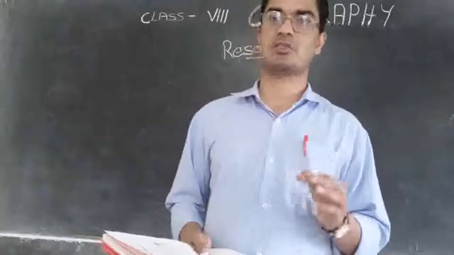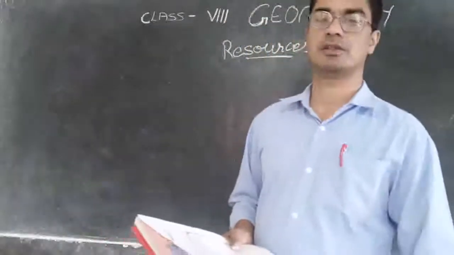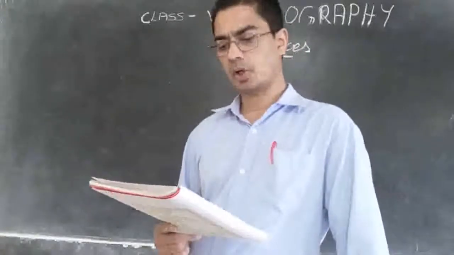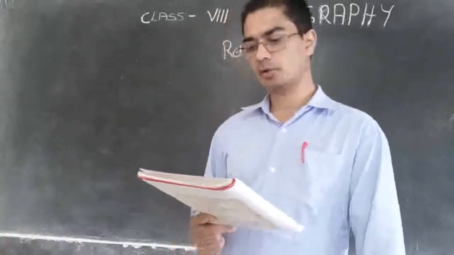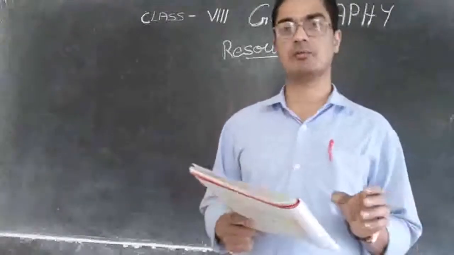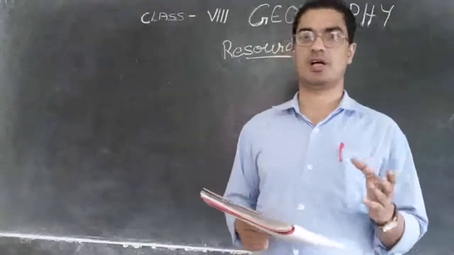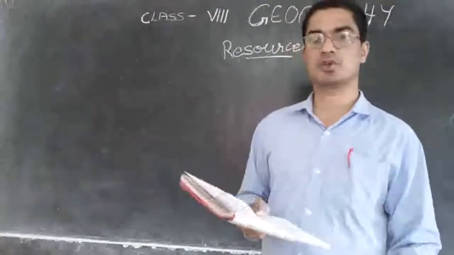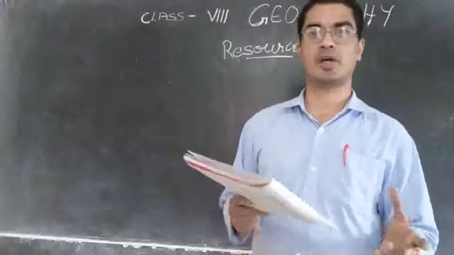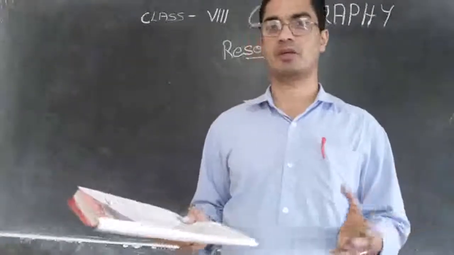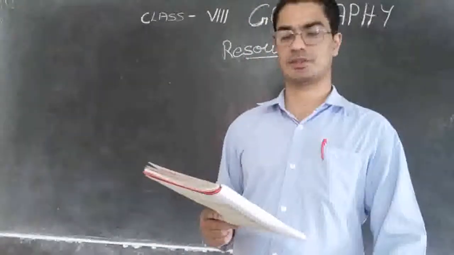If it can satisfy your need, then it is a resource. Look around you and observe. You will be able to identify many types of resources, which we may not be aware of or think of as important.